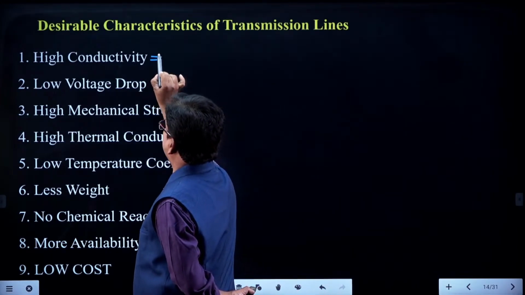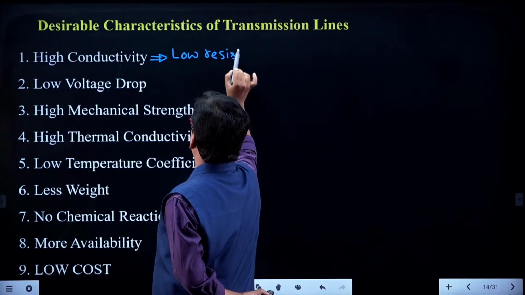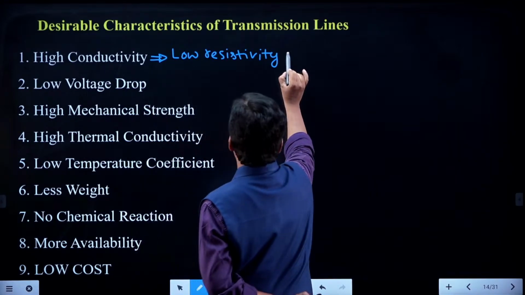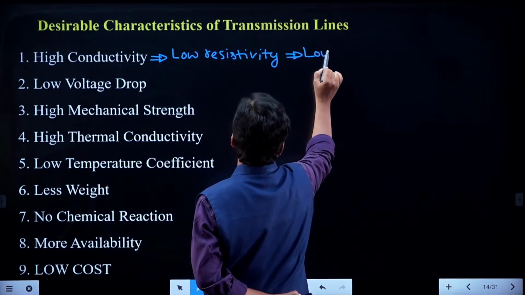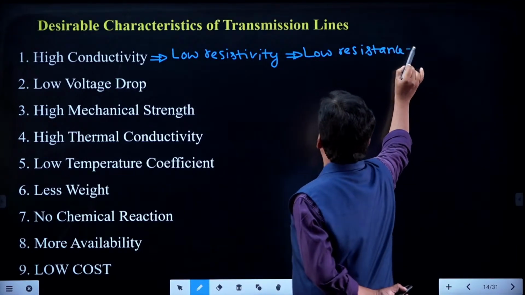High conductivity means we can say it is having low resistivity, which means it is having low resistance. Low resistance means low power loss.